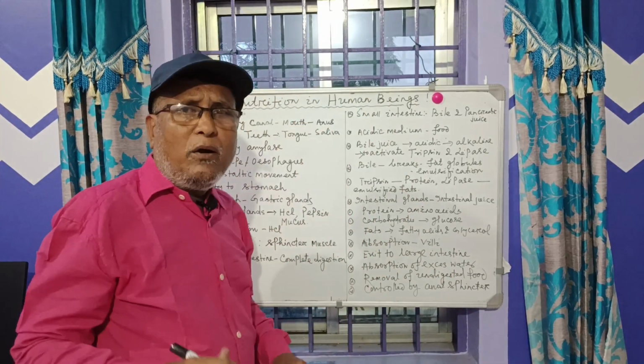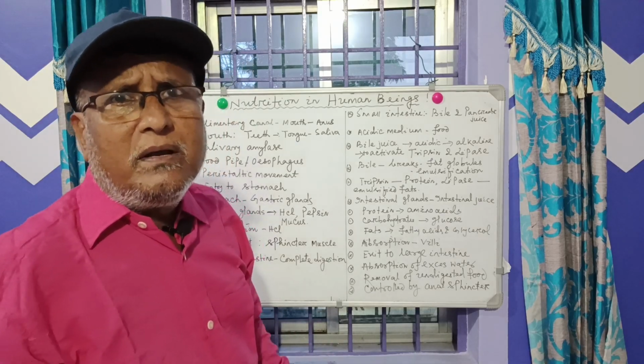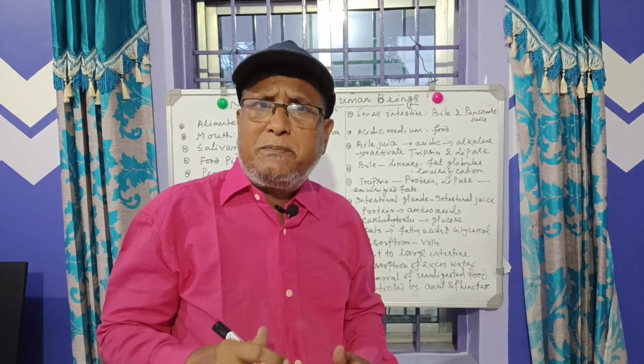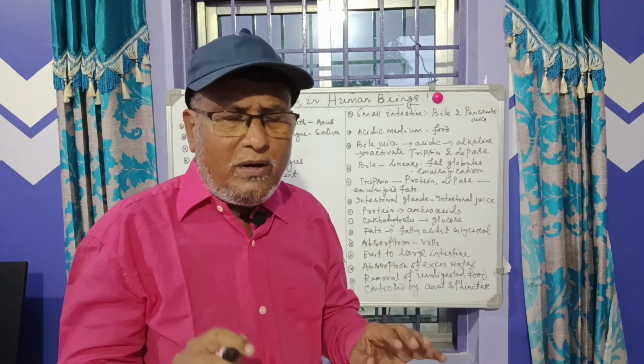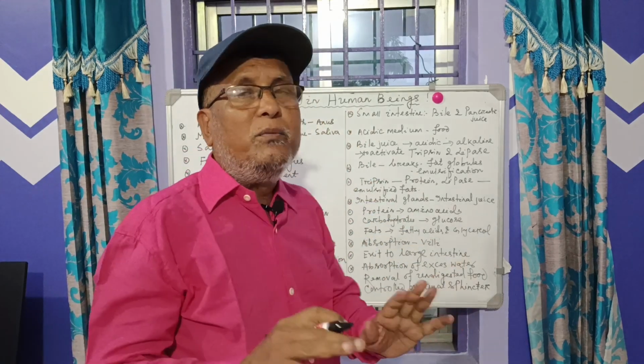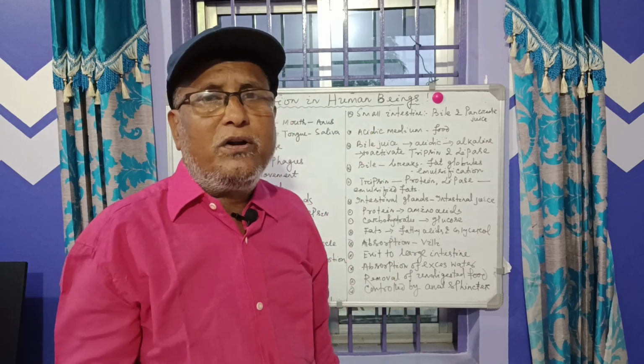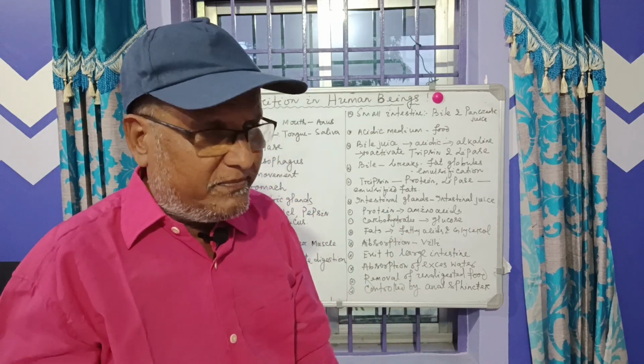Okay, how does it happen? It takes place by a process that we call digestion in human beings, and the system is called the digestive system.